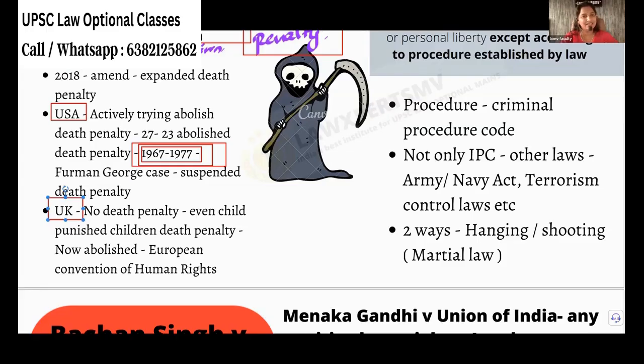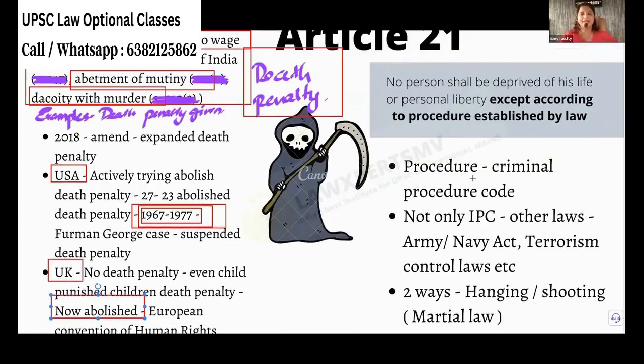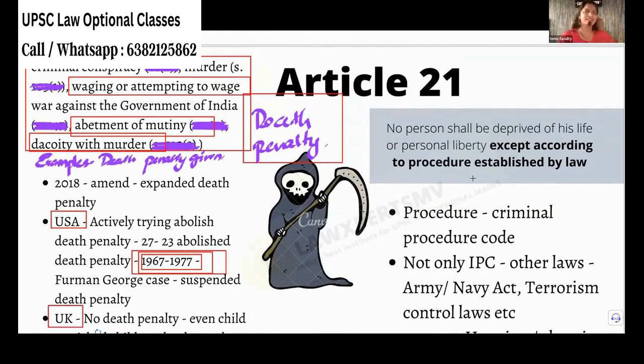Okay. Do you know UK has a death penalty or not? Any answer. Yes or no is enough. I'll tell you the right answer. I just Googled, ma'am. No. Most of the cases there is no penalty. Yes, in European countries, they have altogether abolished death penalty. They are very pro for human rights. So in UK, there is no death penalty. It is abolished now. But in India, we have death penalty.